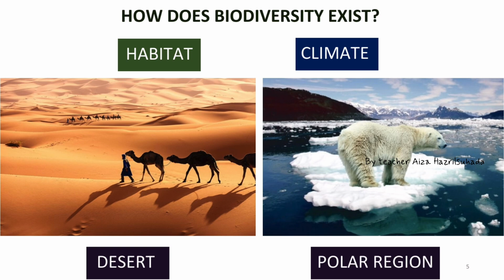Polar regions such as the Arctic and Antarctic. As we know, it is extremely cold. So the living things in these regions will undergo adaptations in order to help them survive, such as this polar bear. It has thick fur and also fat.